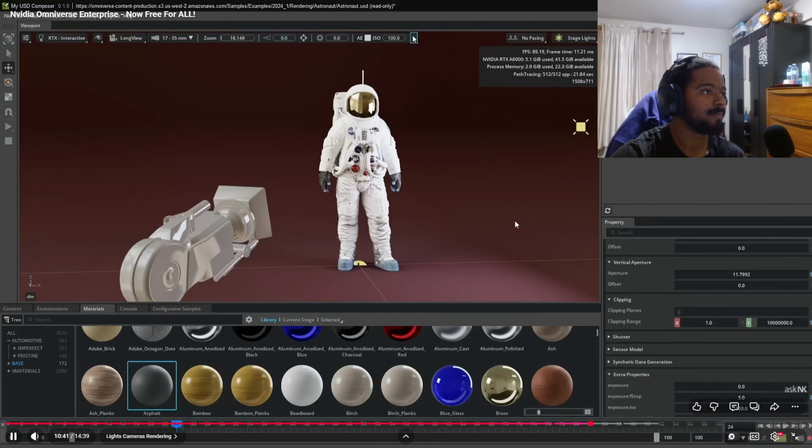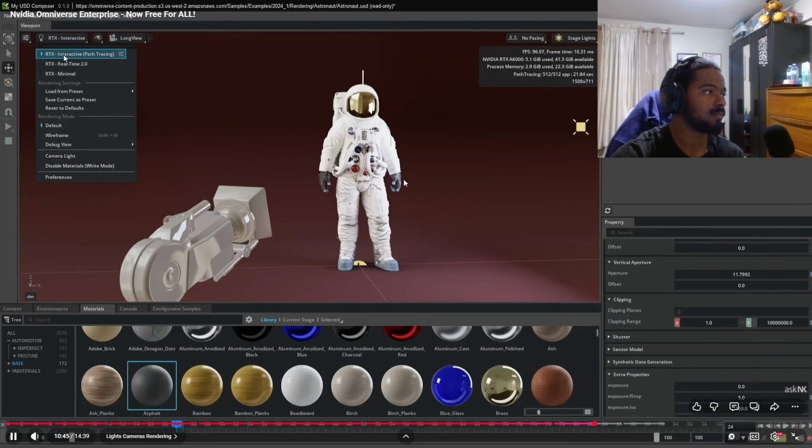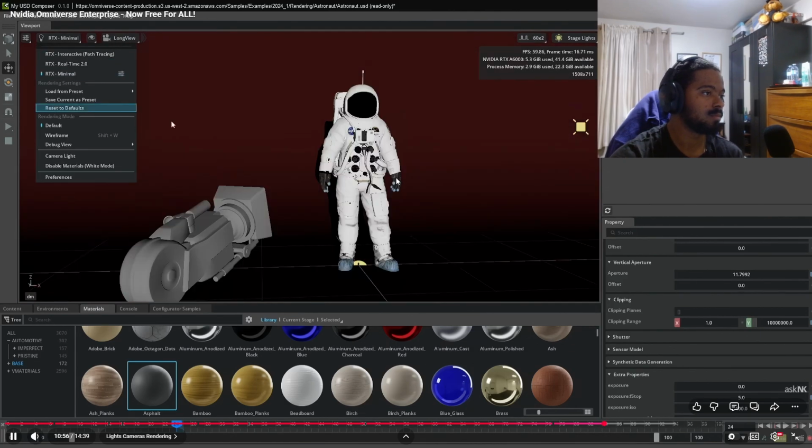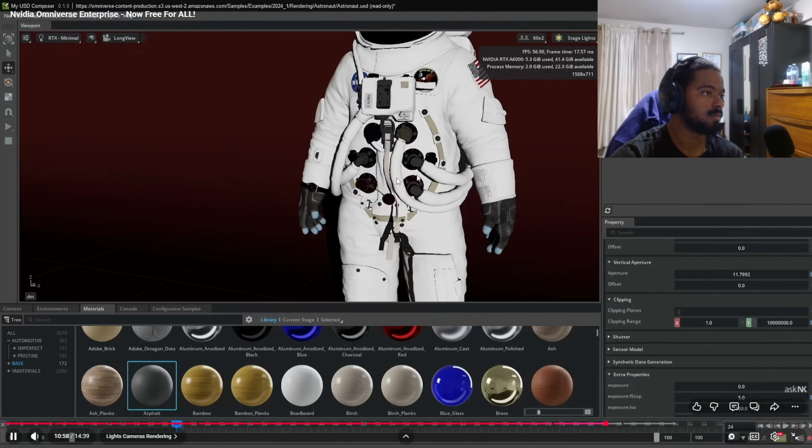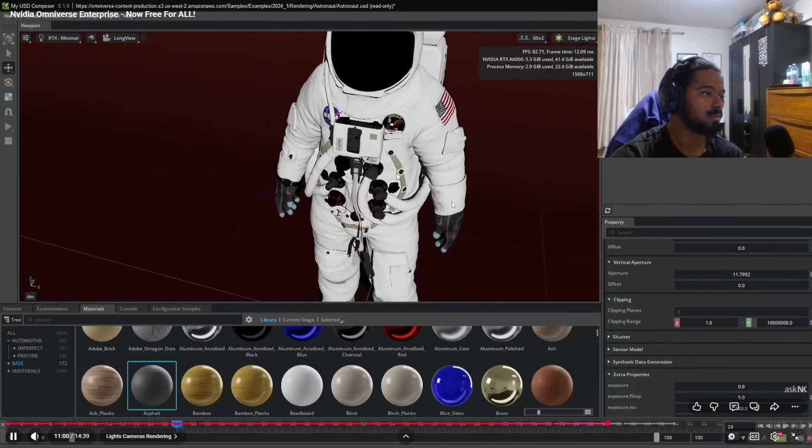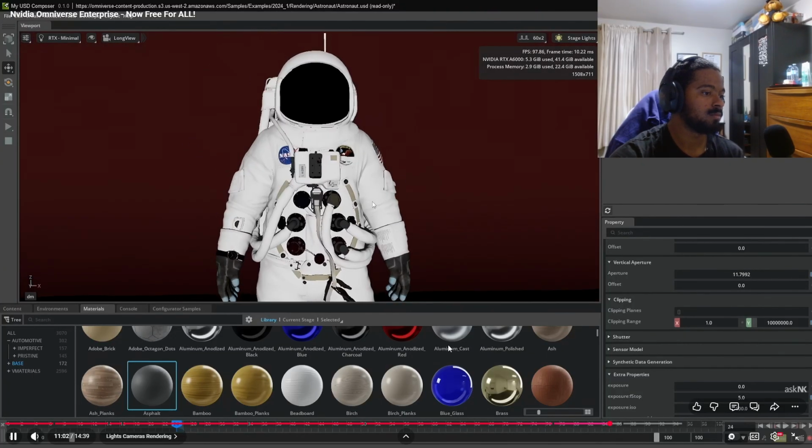Other things that you might also need to know has to do with the rendering type. So from here, we do have different rendering types. Right now, this is using the interactive path tracer. We can switch this to the real-time 2.0, and we can also switch this to the RTX minimal. And this is definitely going to be pretty useful for anyone that would like to quickly preview their assets if they choose to start lighting or rendering in real time.